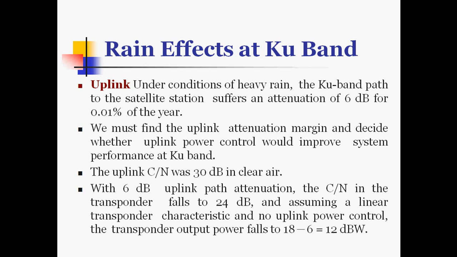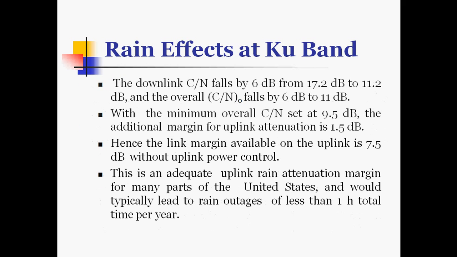Assuming linear transponder characteristics and no uplink power control, the transponder output power falls to 18 minus 6, equal to 12 dB watt. The downlink C by N falls by 6 dB from 17.2 dB to 11.2 dB, and the overall carrier to noise ratio falls by 6 dB to 11 dB.